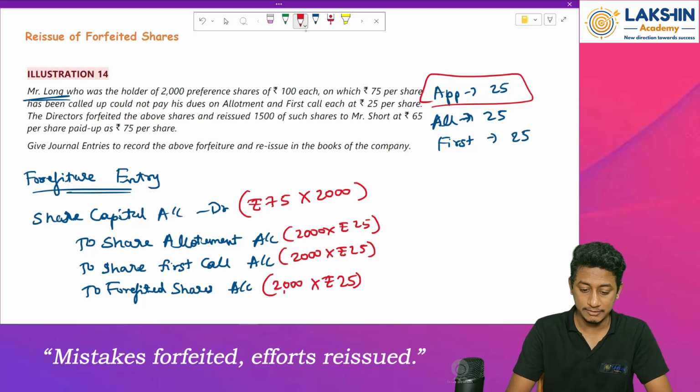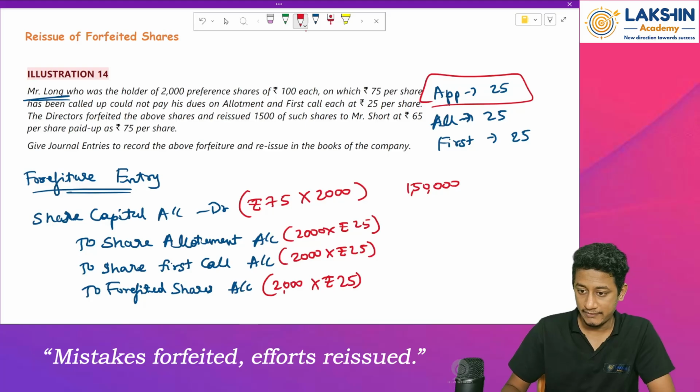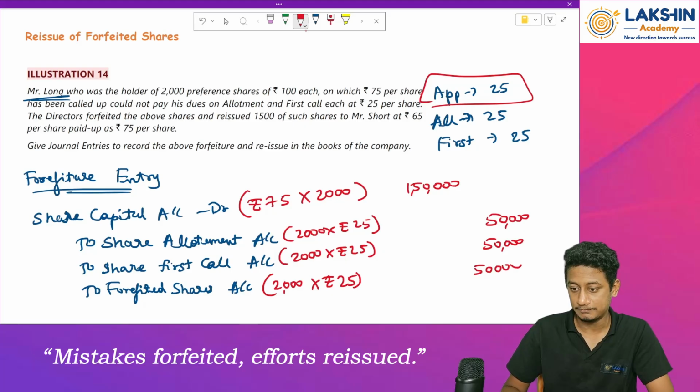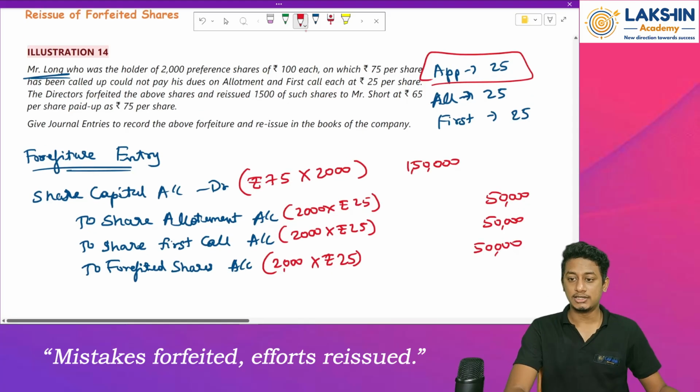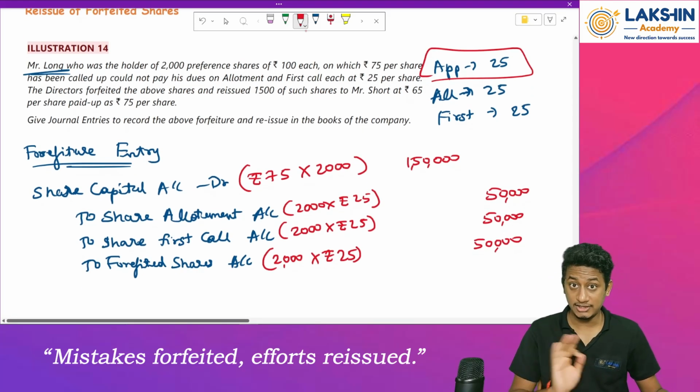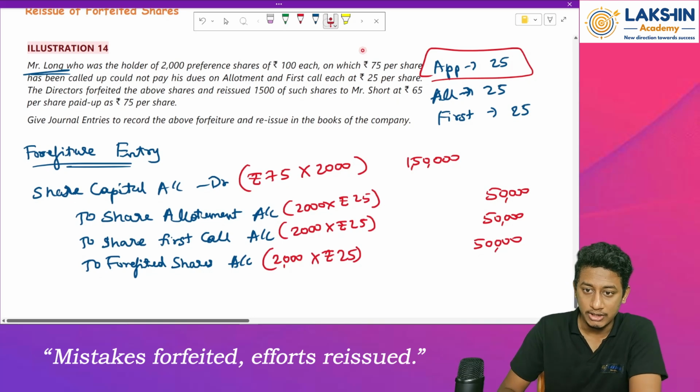75 into 2000 rupees is 1,50,000. 2000 into 25 will be 50,000 rupees. So 50,000 rupees. This is how you pass the entries for forfeiture. Yet the reissue entry is not passed. Okay, now let's look at the reissue part.